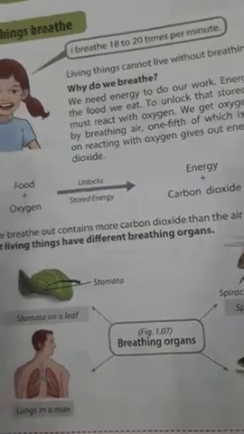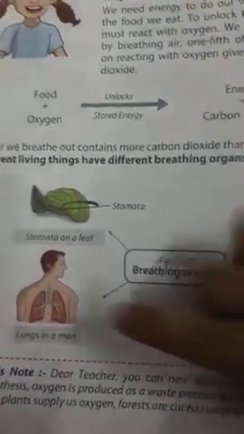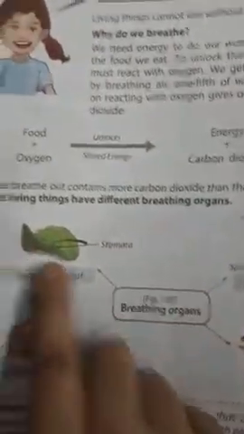Different living things have different breathing organs. So you can see breathing organs. This is the breathing organ of a fish. Gills in a fish. First of all, you should explain this.